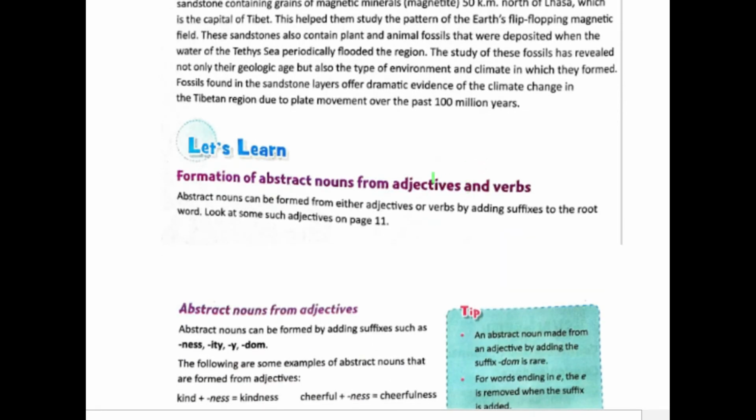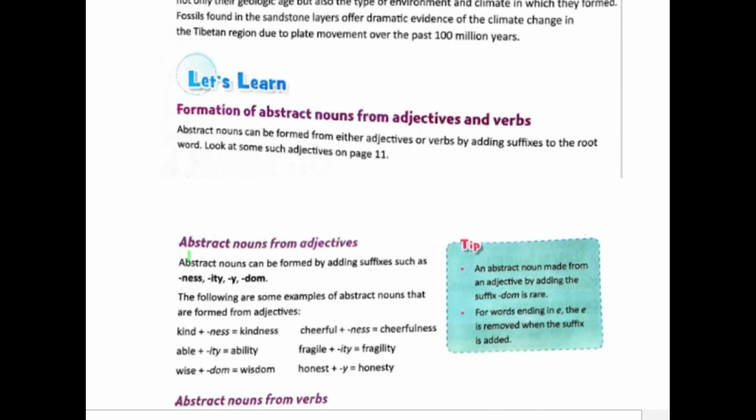Next we'll be learning how do we form abstract nouns from adjectives and verbs. Okay, see, abstract nouns can be formed from either adjectives or verbs by adding suffixes to them. So suffixes are letters or groups of letters which are added to the end of a word. Here we had learnt above that when we form an abstract noun from an adjective, we call that an attributive noun. So how do you form an attributive noun? You add these suffixes: ness, ity, y, and dom.